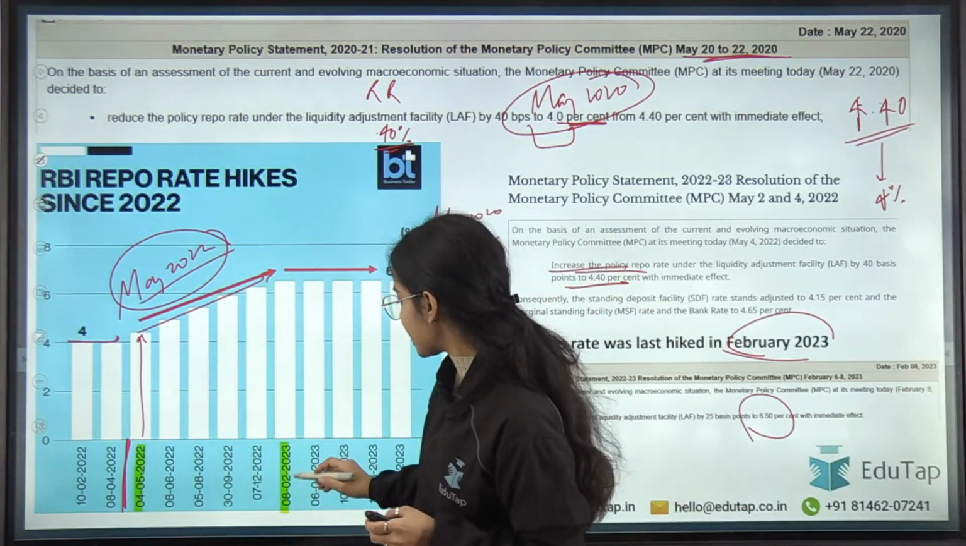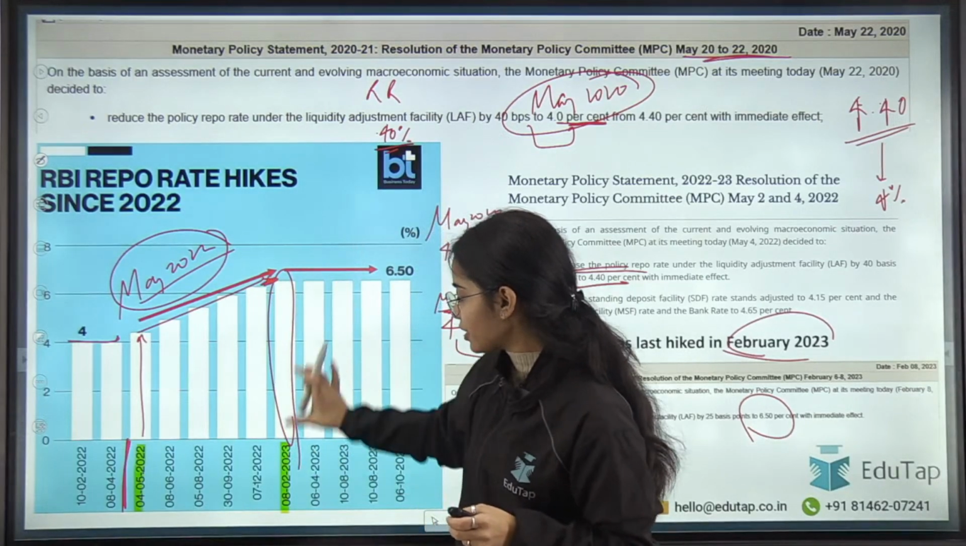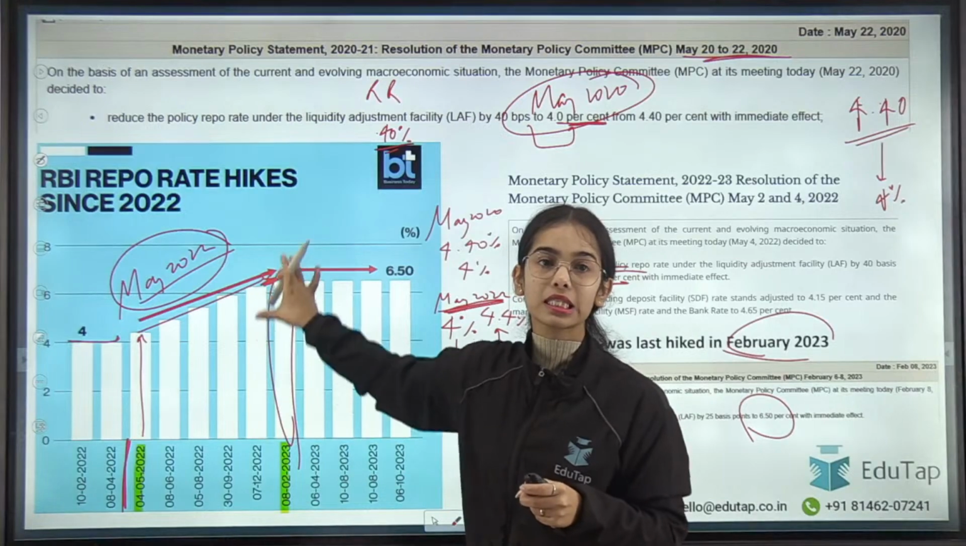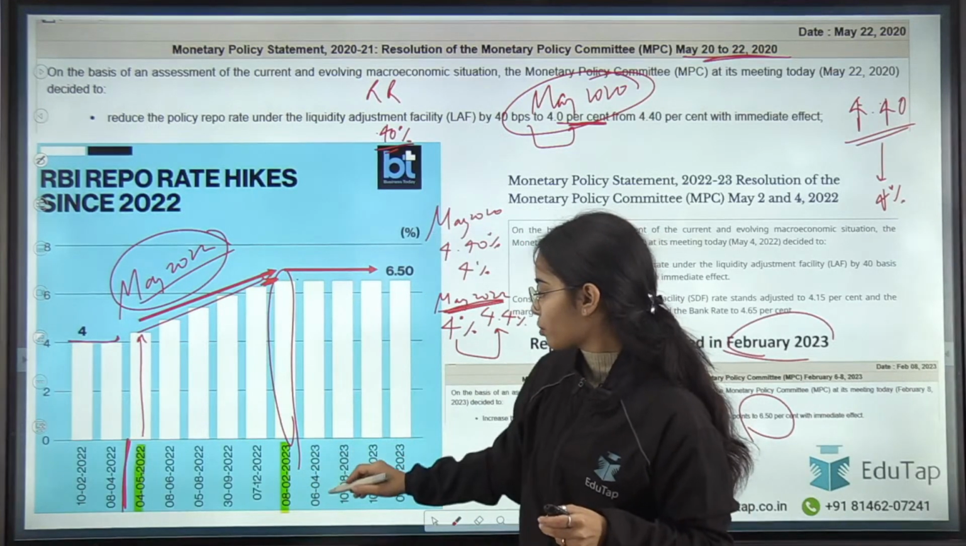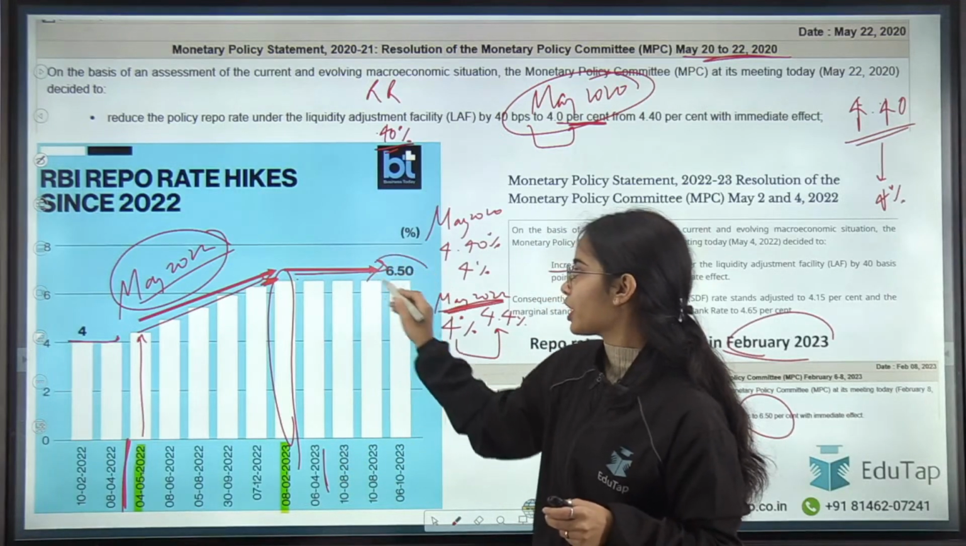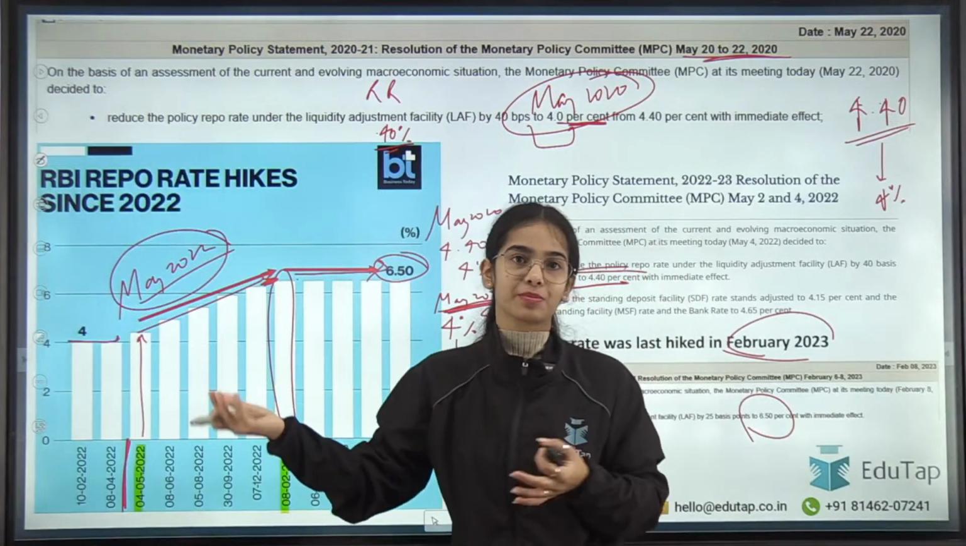So you can see that till February 2023, there was an increase in the repo rate. After that, from later on onwards, the repo rate was kept at 6.50%. So now the repo rate has been decreased.